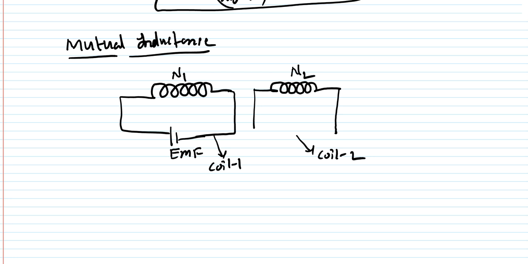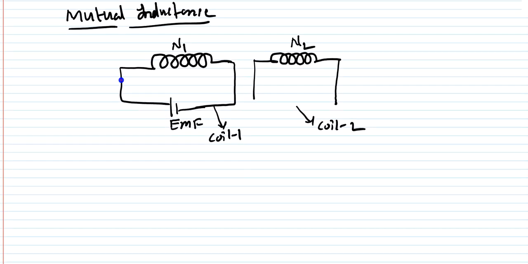Then this first coil, if I excite it with some EMF here, is going to carry some current I1. Due to this current I1, this coil is going to create this magnetic field.